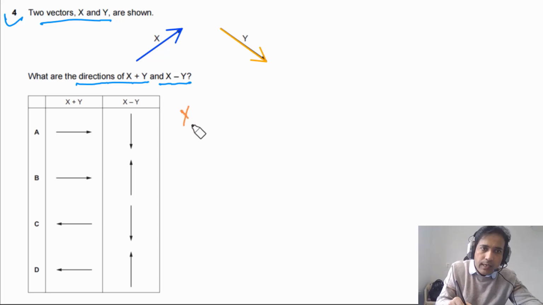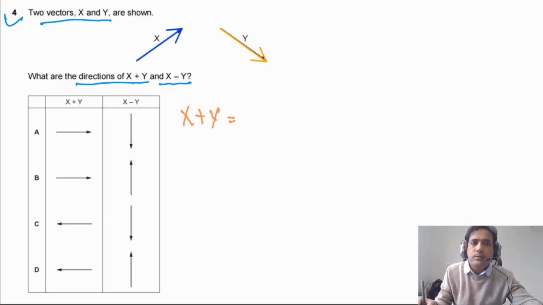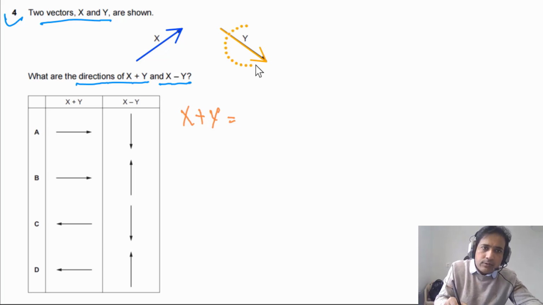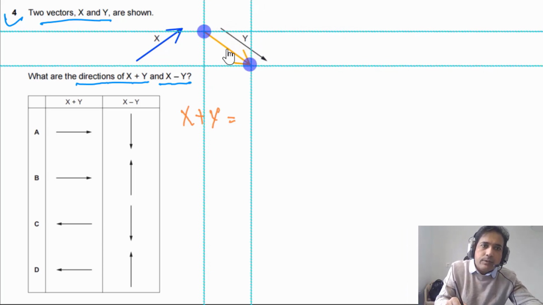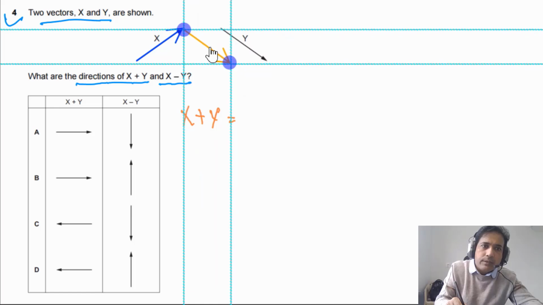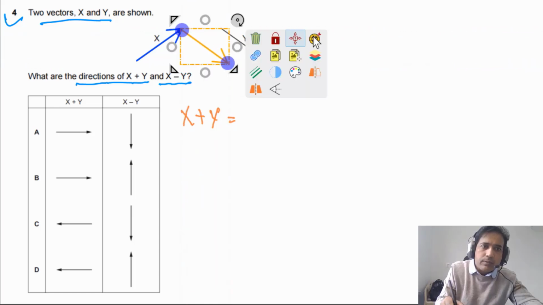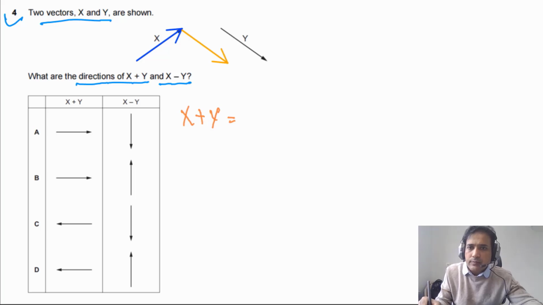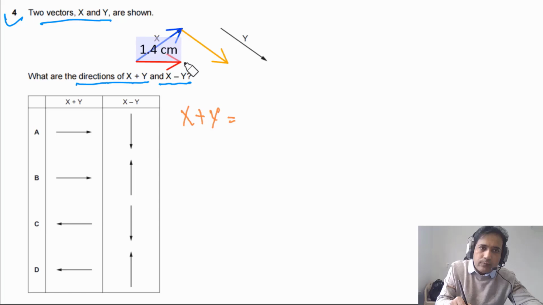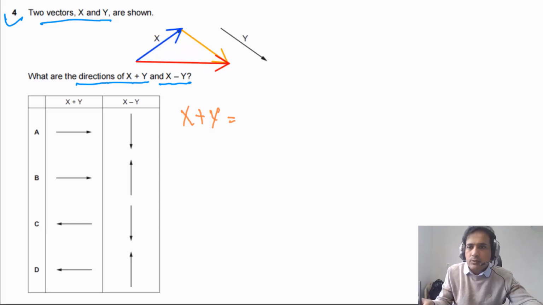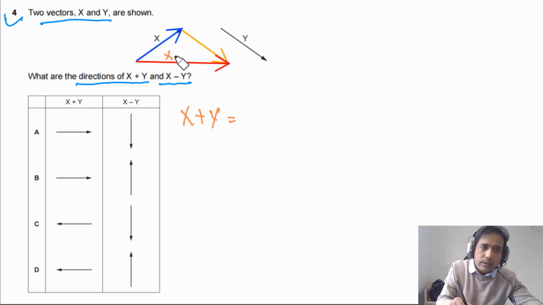Now first of all, we have to find out x plus y. So it simply means that we have to add these two vectors together. So I will take this vector y. I will simply move this one. I will place this one here. So this is our x plus y. So what is our resultant vector? For the resultant vector, let me use red. From the tail of the first to the head of the last. So this is our x plus y. So the answer is A.